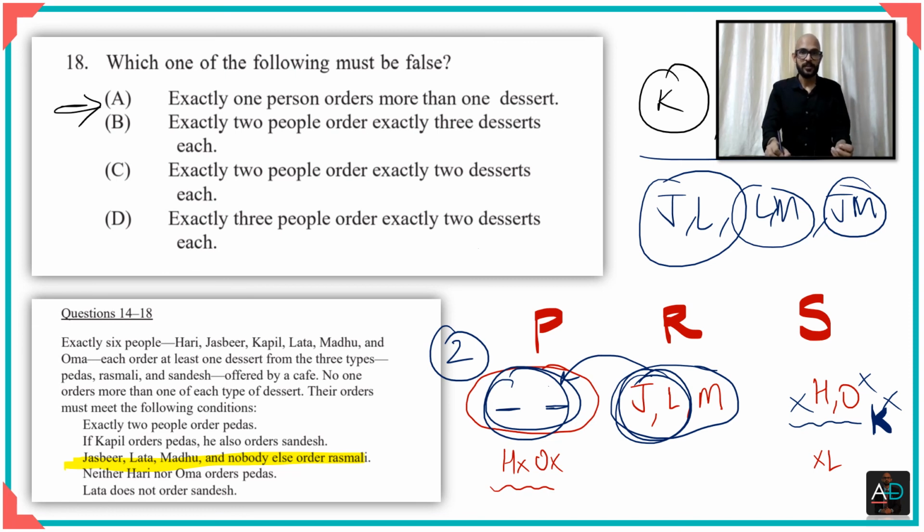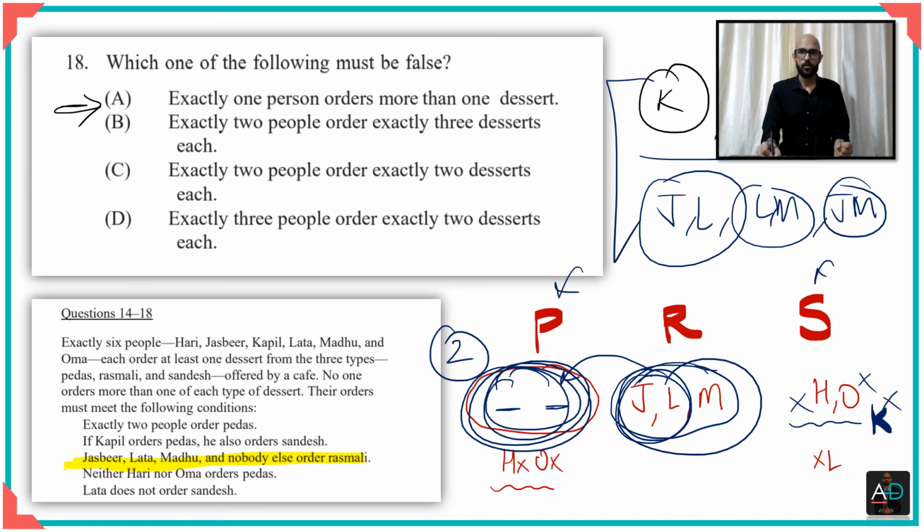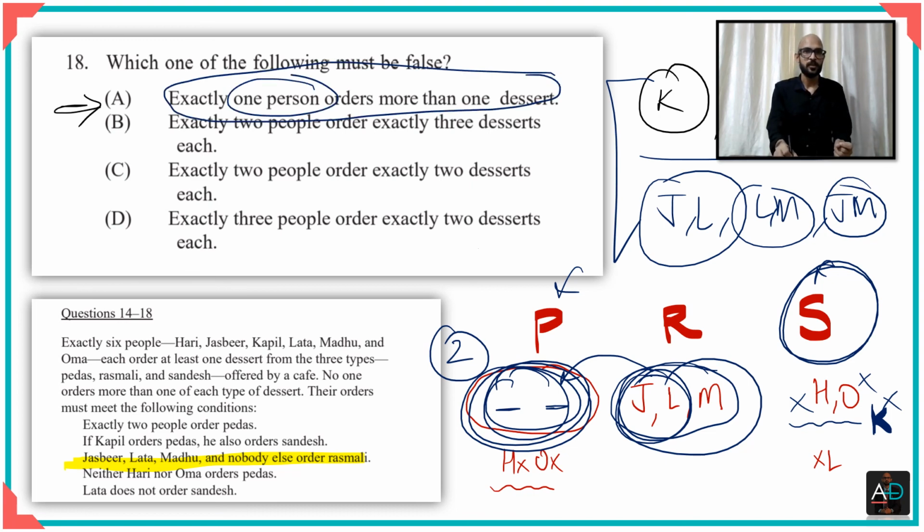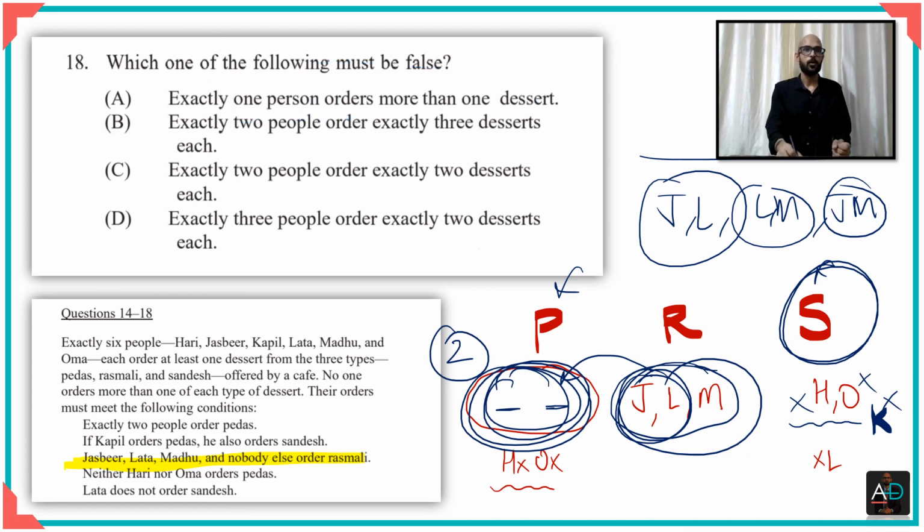So we are sure that, by seeing the minimum, in both cases, whether couple orders peda and this or only this, in either case, this one is negated, because in both cases we have found more than one person. So exactly one person has been disputed, and therefore we can say for sure that option A is false, and therefore option A is our answer.